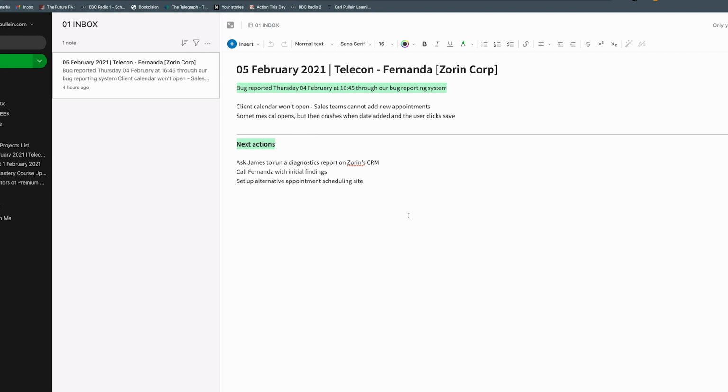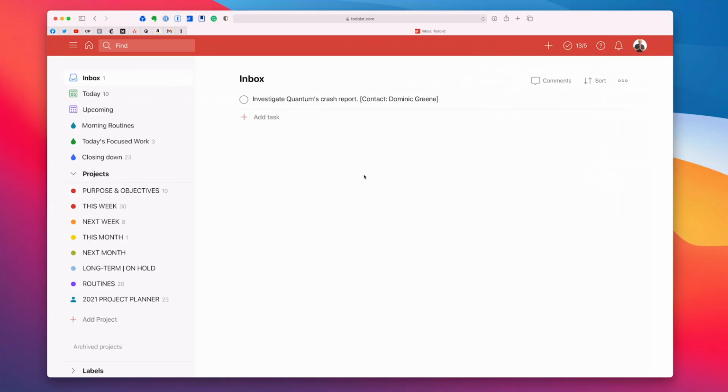Now, by the way, some people have always asked me, when you're actually doing this, what do you do with these? Well, usually once they're in Todoist, all I do is I highlight them and I go up to here and I just put a line through them. Now, I do that because that tells me I've moved them over to Todoist. This is my code, if you like, to say they've been moved to Todoist. I don't want to remove them because this is like my master task list, if you like. It says, okay, these are being dealt with, but this is just my code. You may have your own code for dealing with this. And so that's essentially how I do that kind of thing.